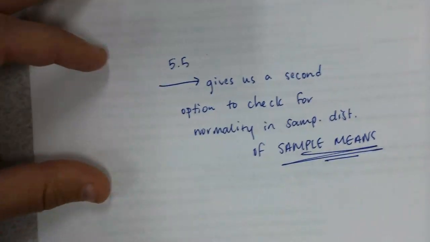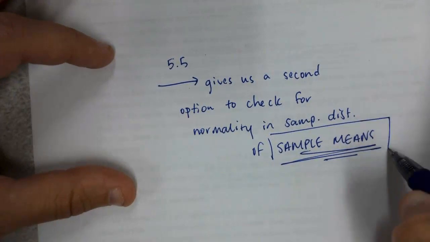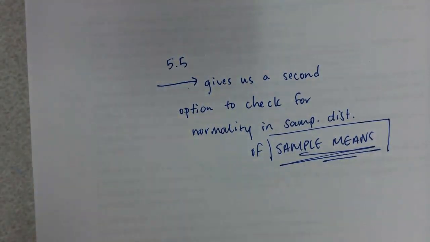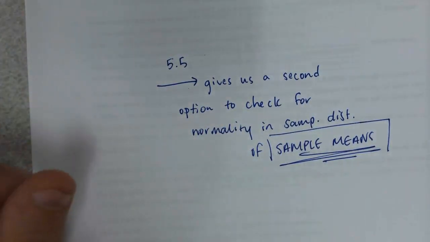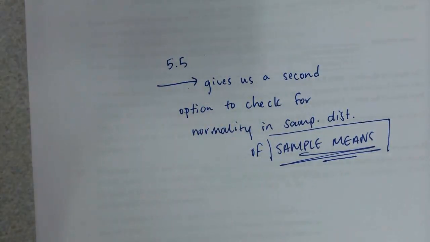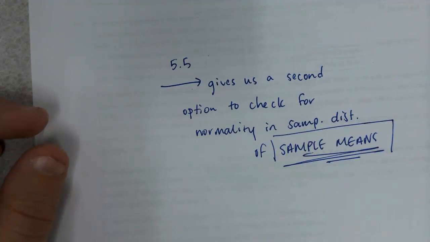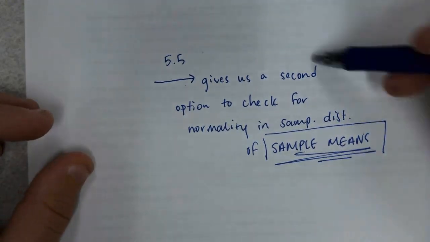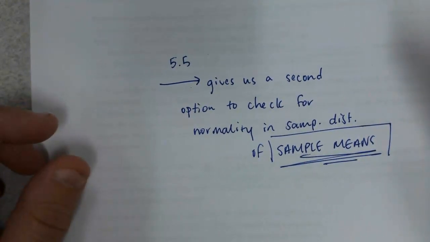And I put this in all capital letters in case you didn't listen to the video yet. This is only for sample means. Don't do it for sample proportions. Okay? But that's all 5.5 is. It just gives us a second option to check. So now if my population's not normally distributed, I just make sure I have a big enough sample size and I'm good to go.